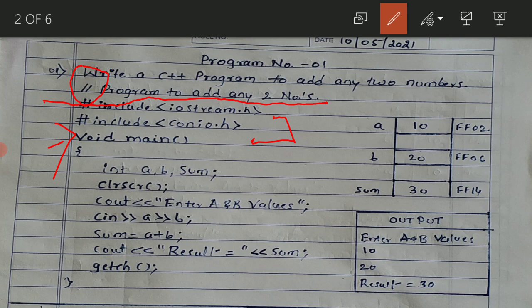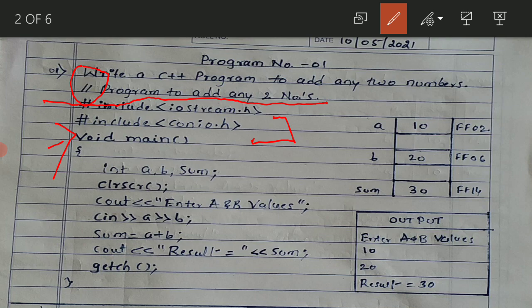Now, why are we writing these two header files, iostream.h and conio.h? We have written iostream.h because of cout and cin. If we write iostream.h, the definition of cout and cin is given in iostream.h. iostream.h stands for input output stream header file.